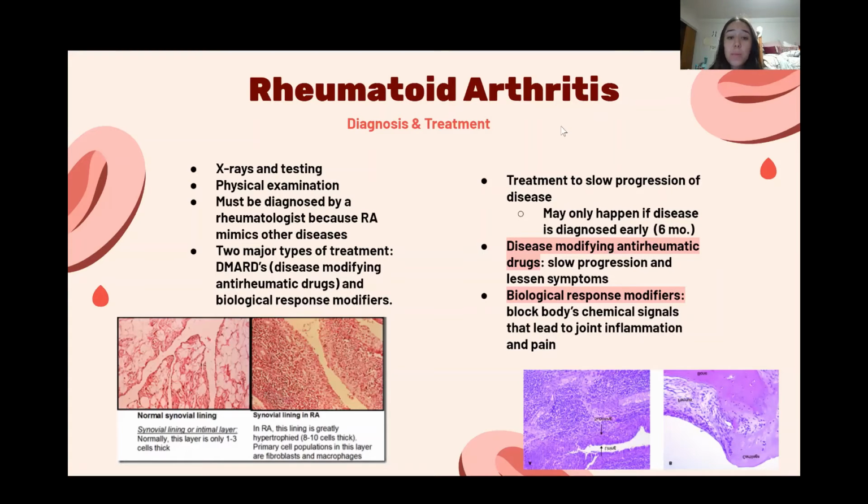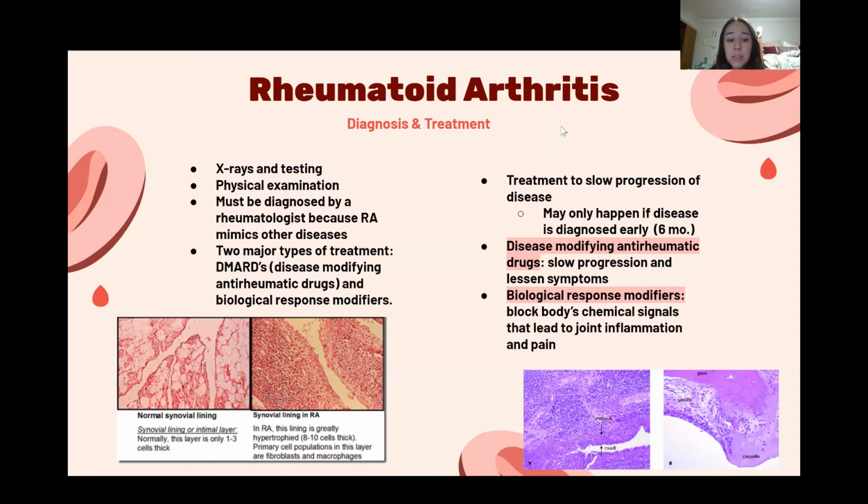Hi, so I'm going to talk about the diagnosis and the treatment of rheumatoid arthritis. The diagnosis of rheumatoid arthritis can be tricky, because the early symptoms of the disease are similar to those of other diseases such as lupus, scleroderma, and osteoarthritis. So this commonly leads to the diagnosis needing more attention and testing so that it can be diagnosed accurately.